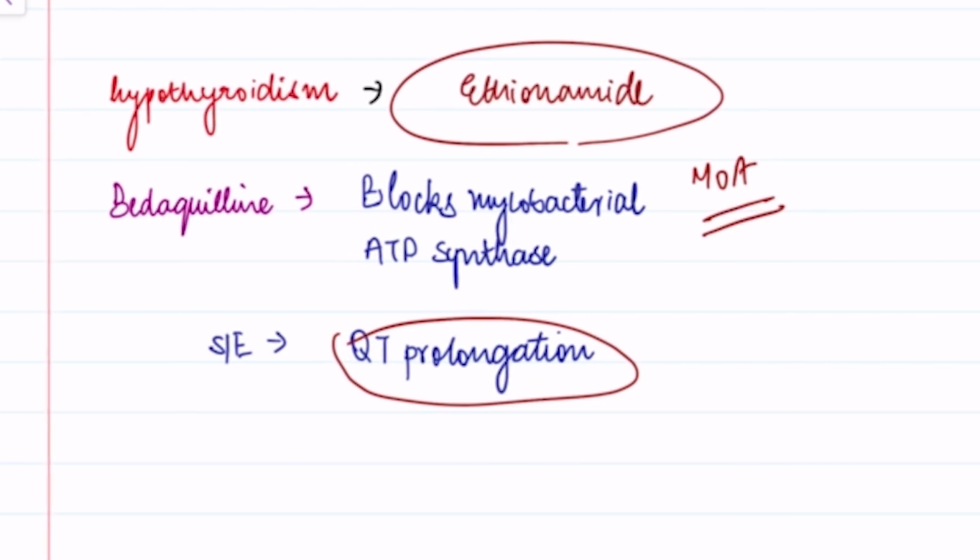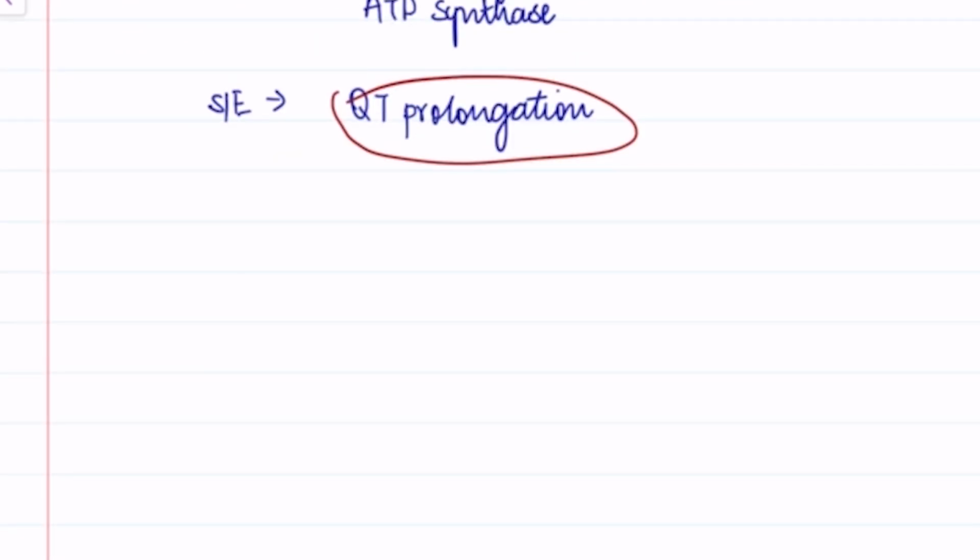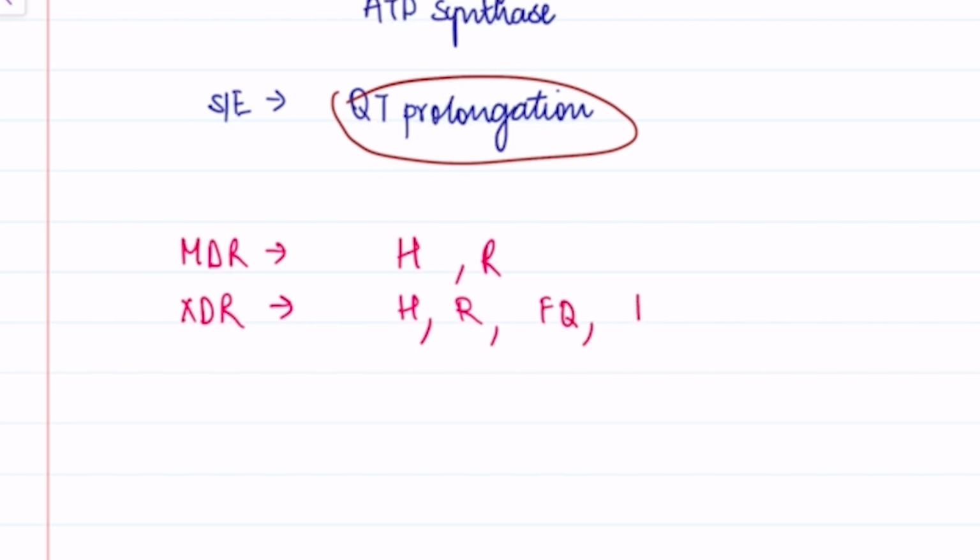So also I want to tell you that MDR TB, multi-drug resistant TB, is resistant to isoniazid and rifampicin, whereas XDR TB is resistant to isoniazid, rifampicin, fluoroquinolones, and one second line injectable drug.